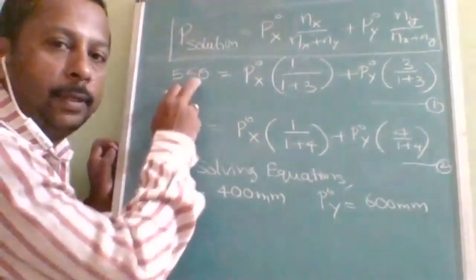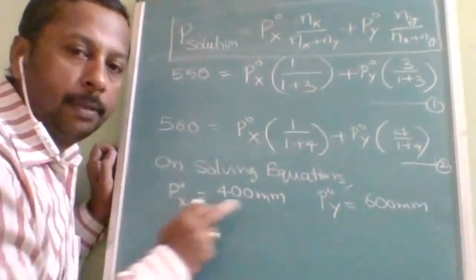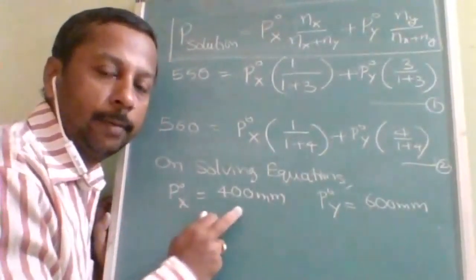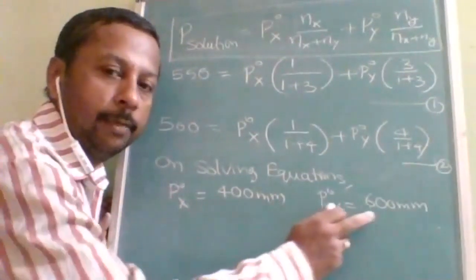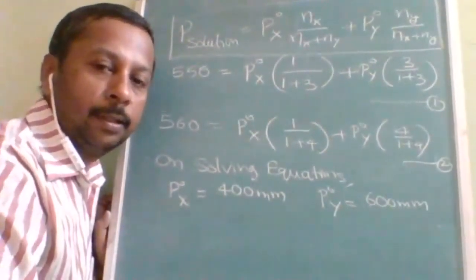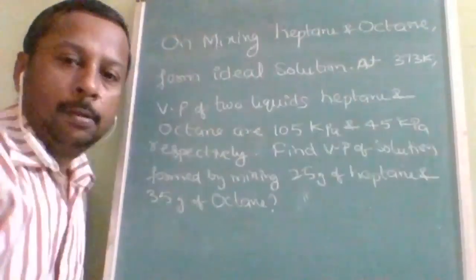On solving these two equations, what are we getting? P naught x, the vapor pressure of x in pure state, is 400 mm. Vapor pressure of y in pure state is equal to 600 mm. That is for the third question we have solved. Okay, ready for the next question?